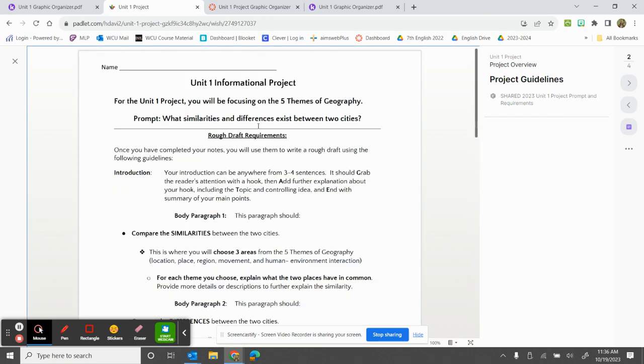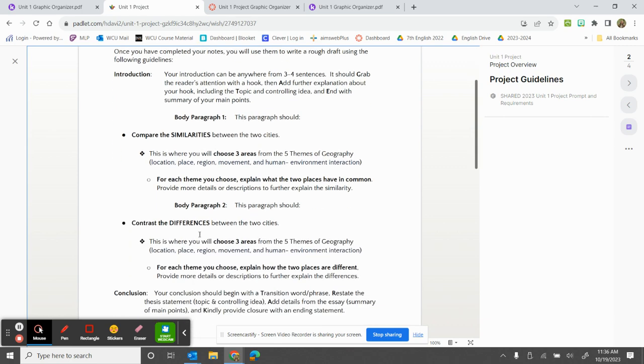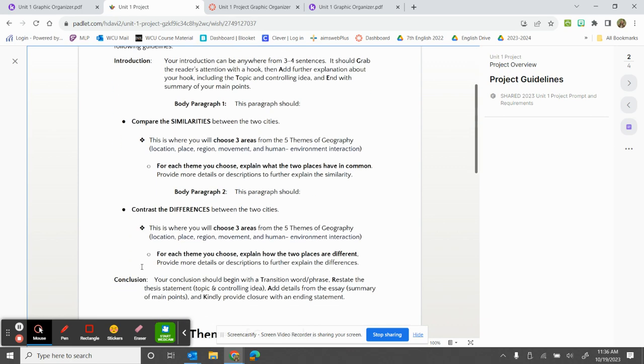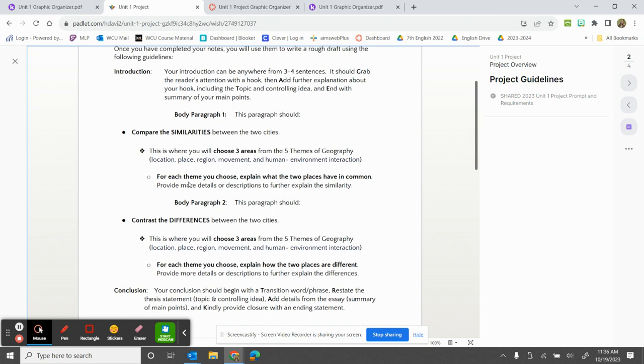Okay. So on our rough draft, we know we need to have an introduction. We need to compare similarities between the two cities, differences, and a conclusion. So this should be a 4-paragraph essay. You are not writing all 4 paragraphs today. We are going to break each part down. Today we're going to do an ACEs body paragraph for similarities only. There will be a separate video for differences, introduction, and conclusion, but today we are only focusing on similarities.